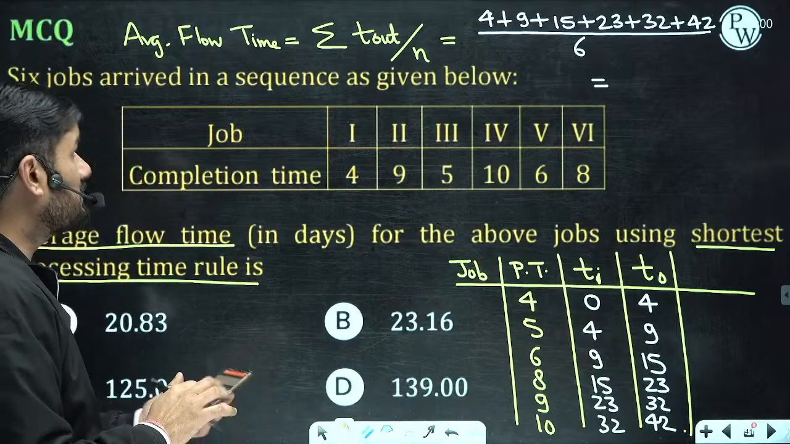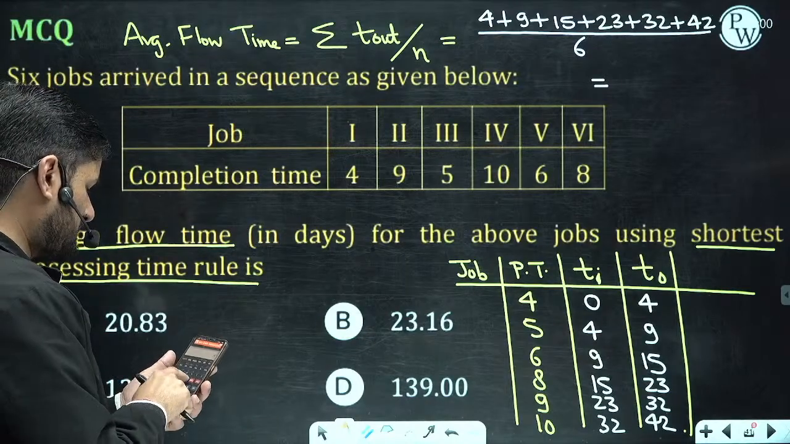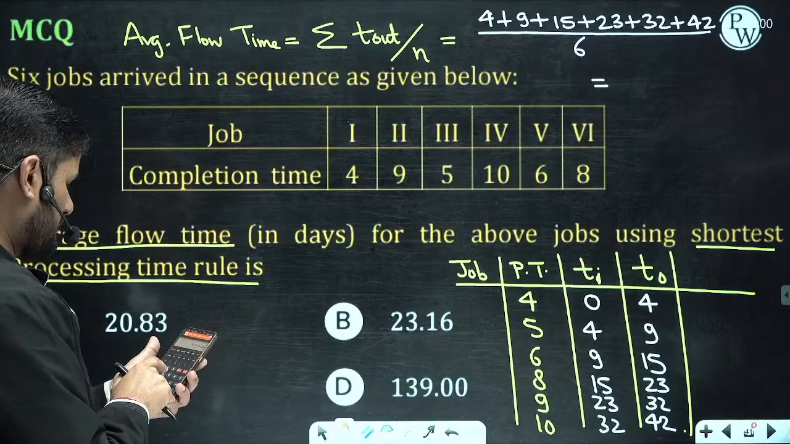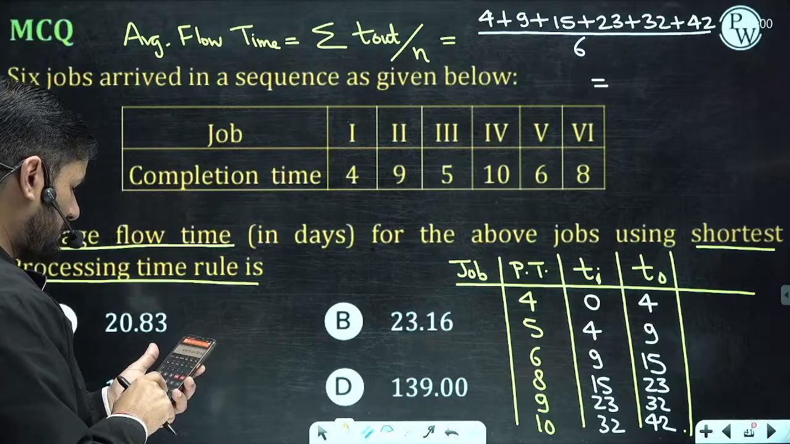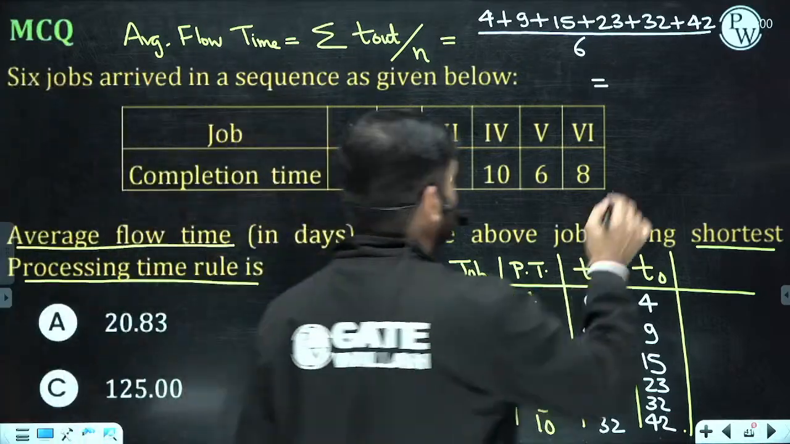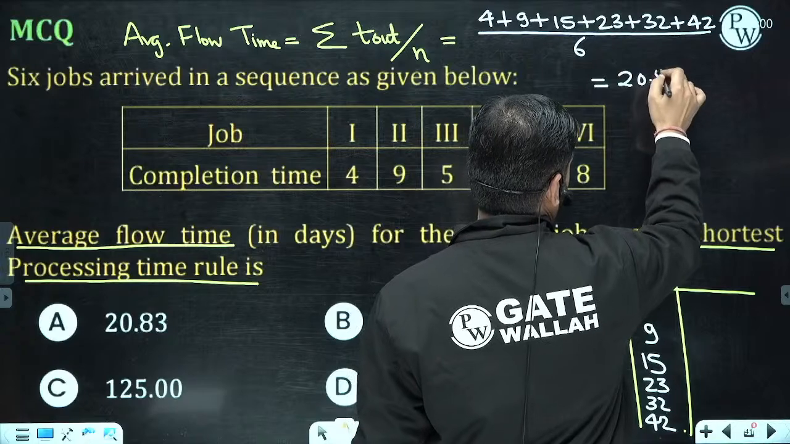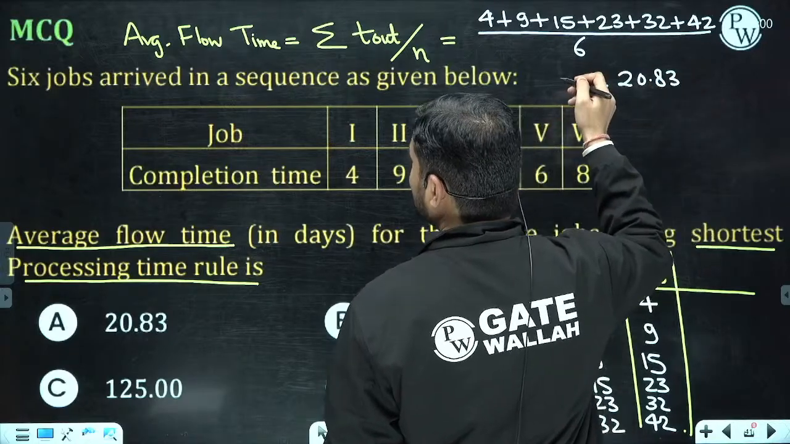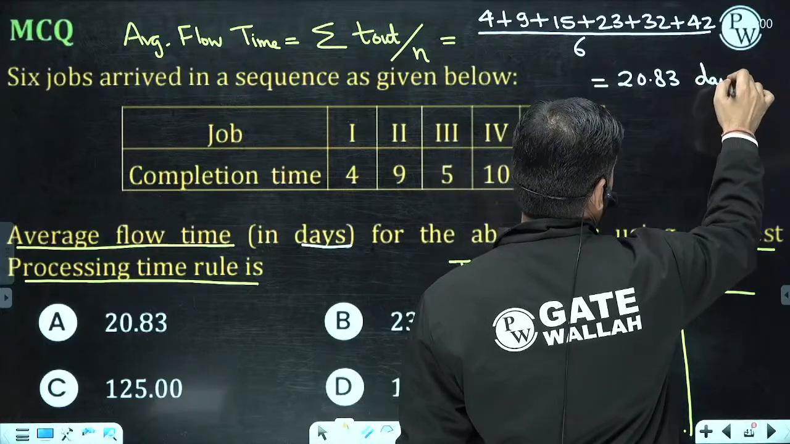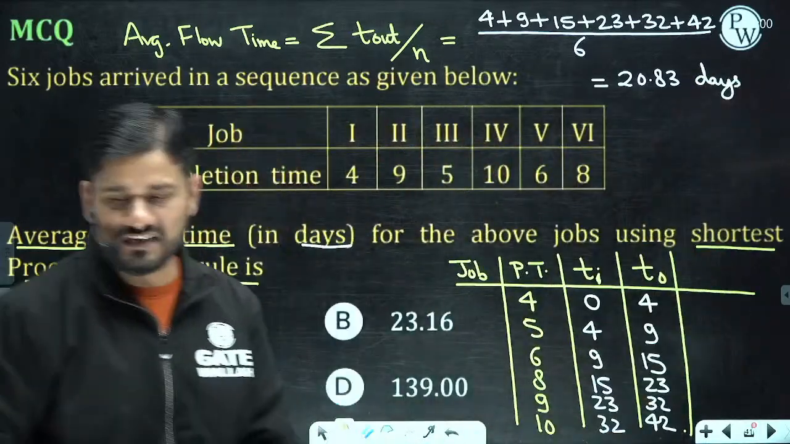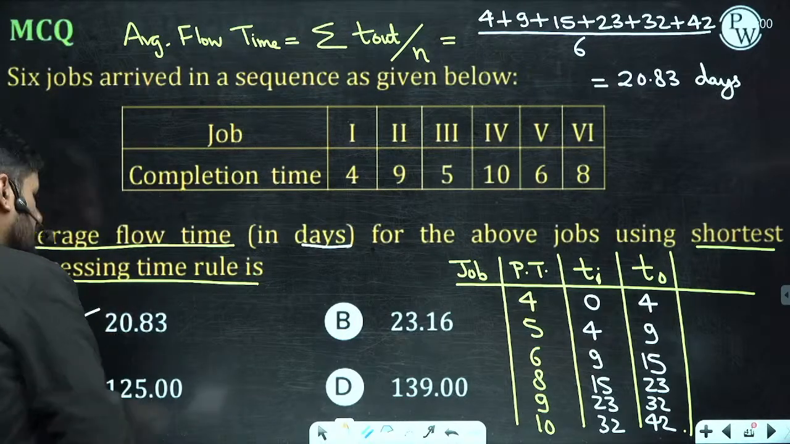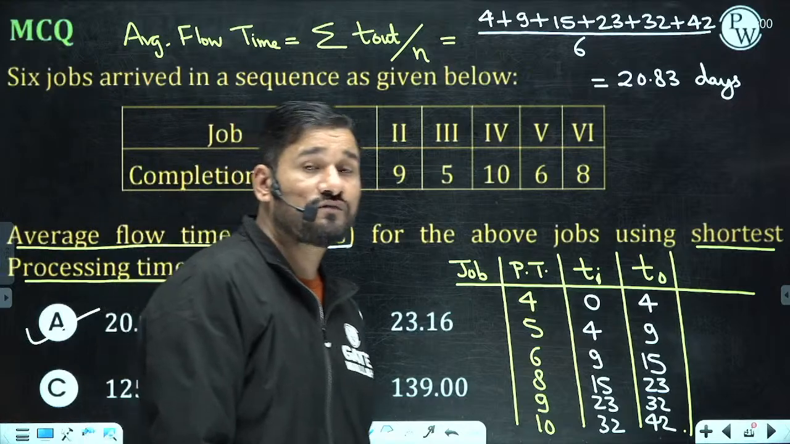So we can find out the answer here. What is that? 4 plus 9 plus 15 plus 23 plus 32 plus 42. So this is 125 divided by 6, which is 20.83. If the data is in days, yes, the data is in days, so definitely I can write days here. So this is the value of the average flow time. Okay, so where is the answer? Yes, here is the answer. So this was the correct solution of this problem.